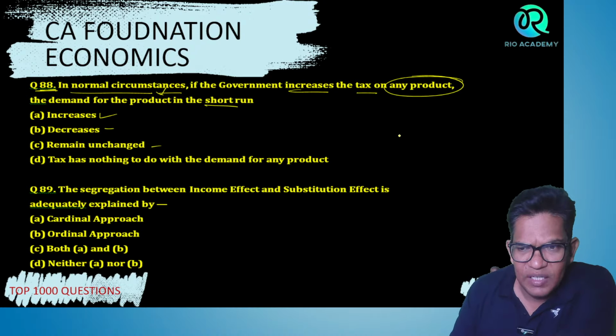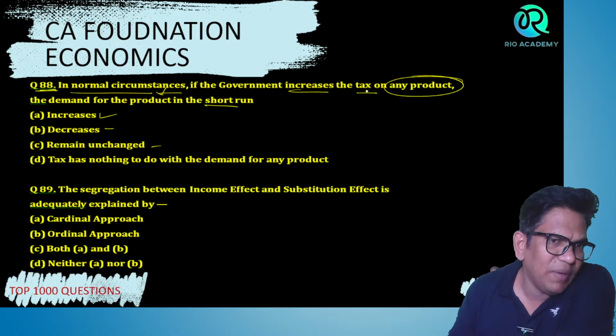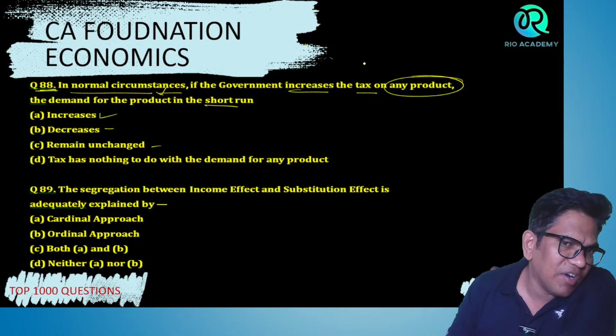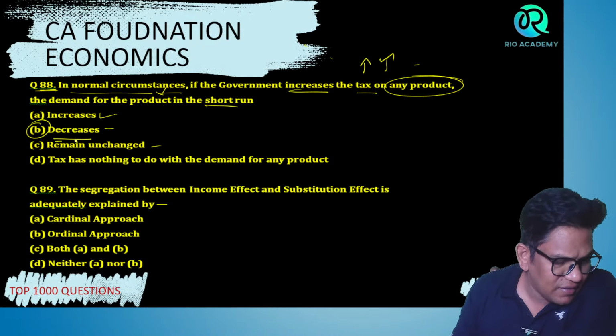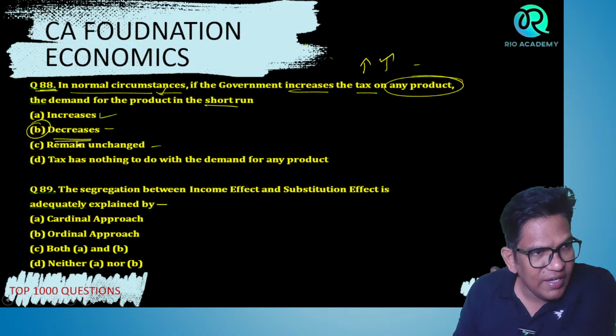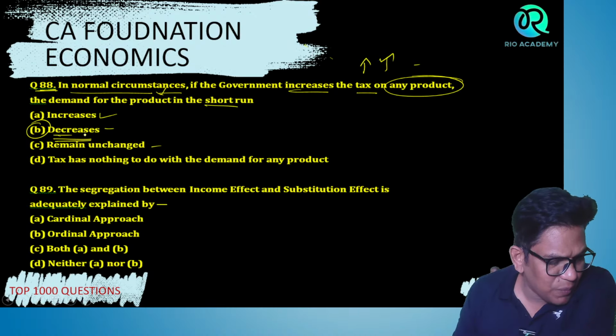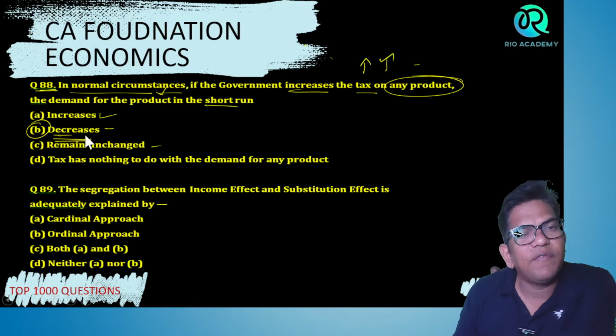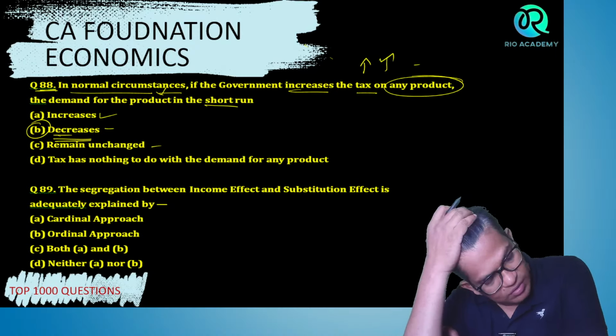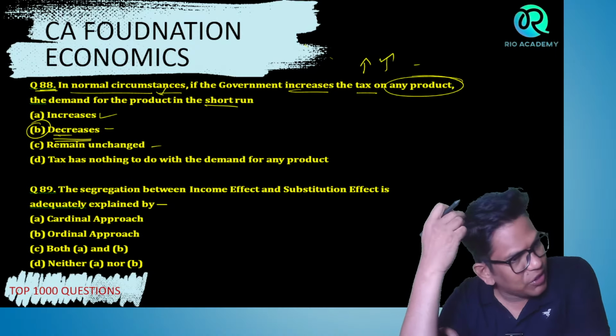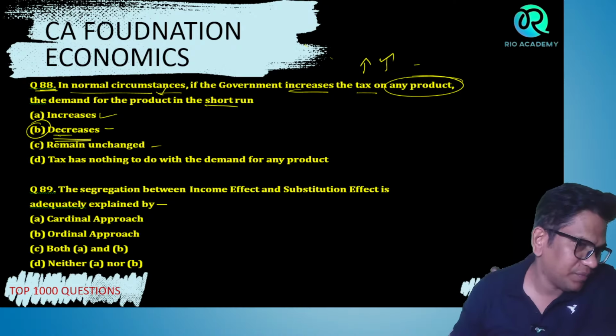Tell me, guys. Obviously, see, when government imposes more tax, price increases. Price increase means demand decreases here. 88 is B, the right answer, bachcho. I want everyone to answer the question.